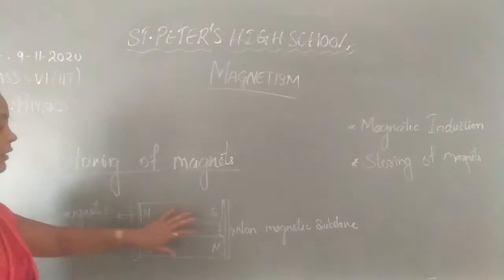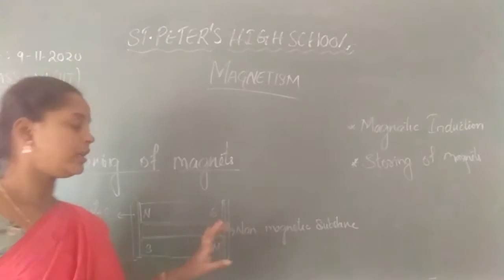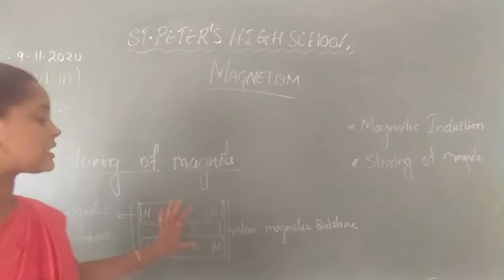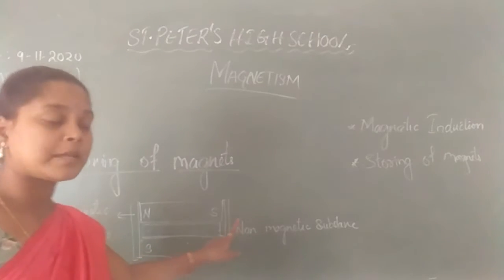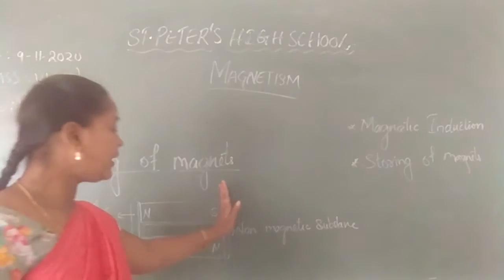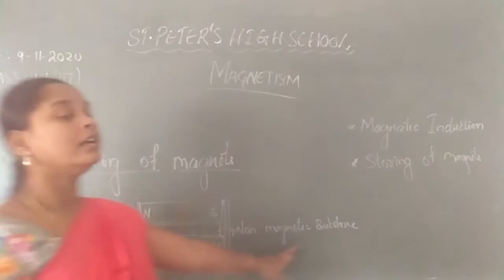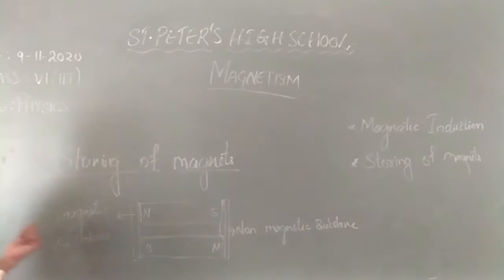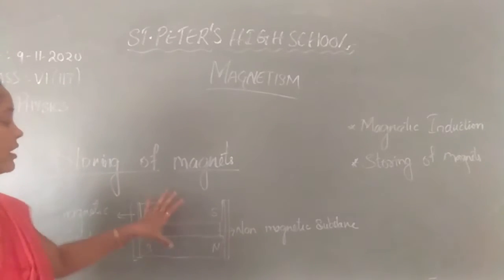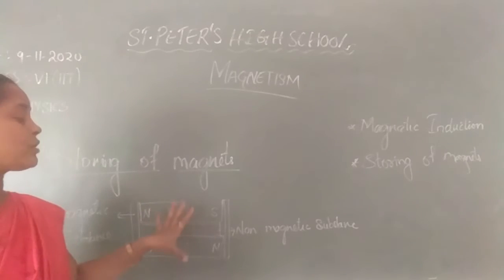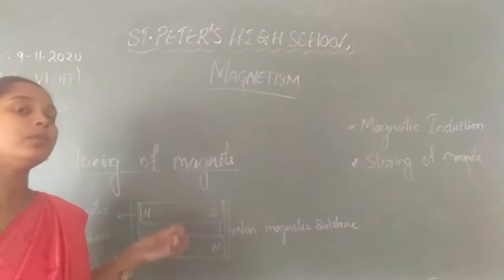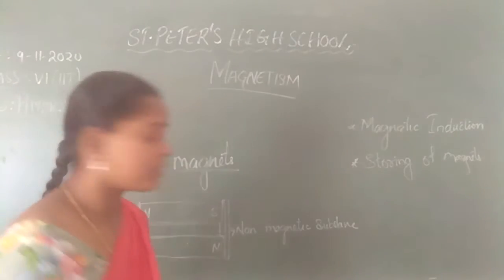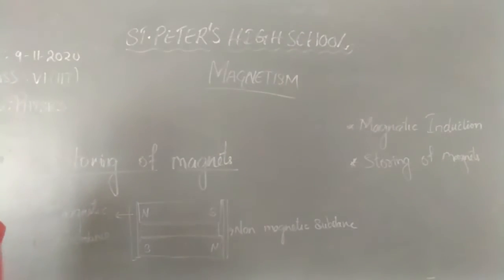Got it? In between 2 magnets, first, they have to be placed unlike. Next, there should be a non-magnetic substance in between them, and at the ends of each magnet there should be a magnetic substance, that is an iron bar or some other magnetic substance. If you store in this way, the magnet will not lose its property. They can be stored for a long time. If you don't store in this way, the magnet may lose its power. Okay, this is the storing of magnets.